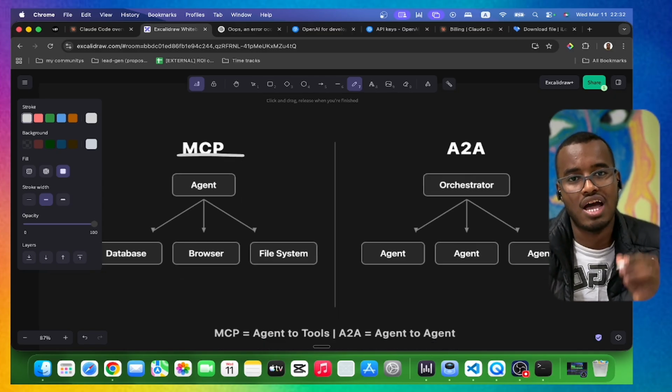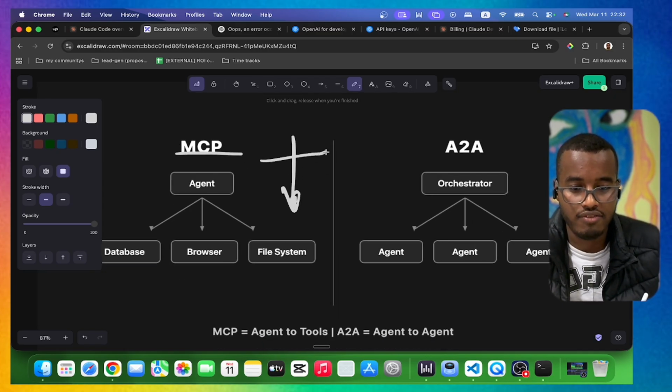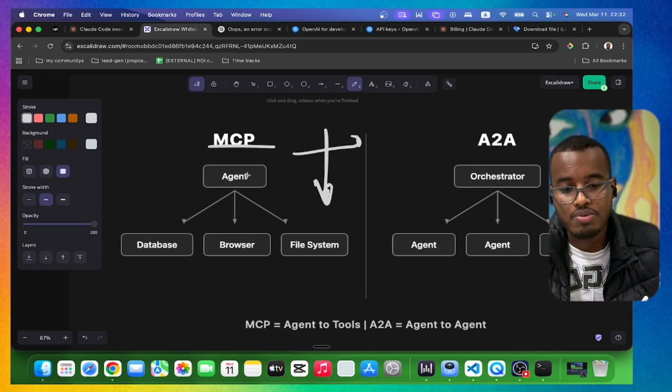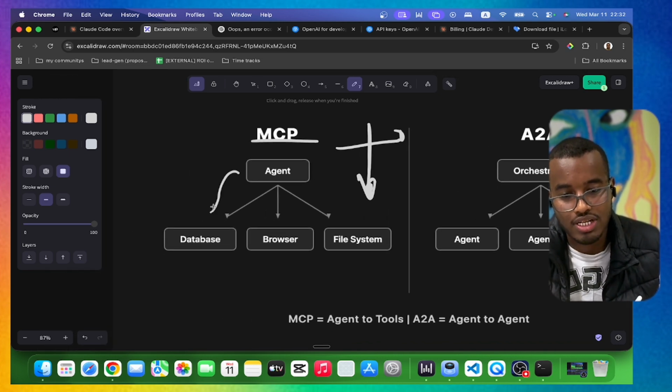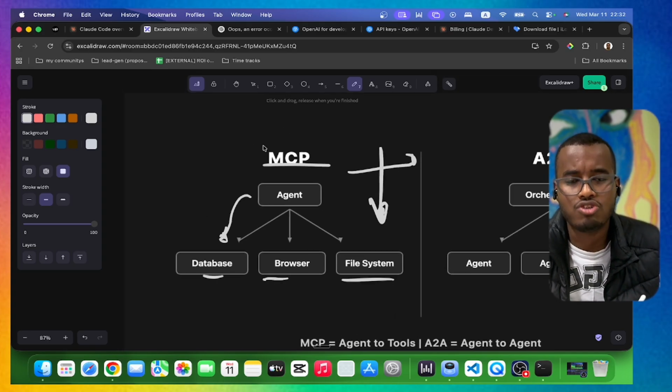Actually, MCP, I call it a vertical. We have here vertical, and here we have horizontal. So MCP is your AI agent actually interacting with your database, your browser, your file systems, and everything. And also it is like a translator.